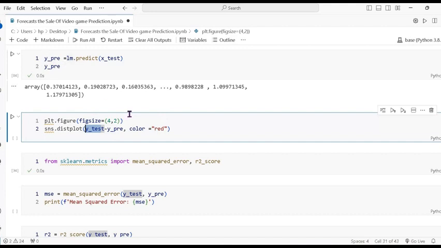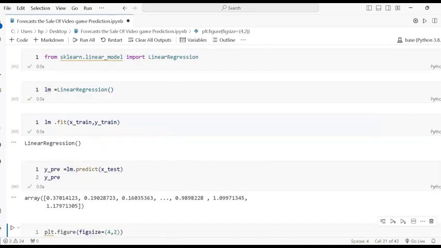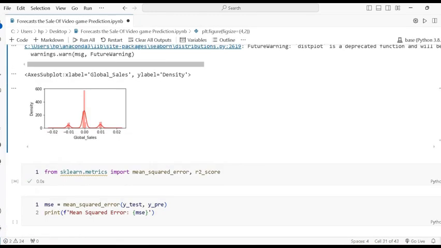Y predict is a variable name, and y test data, and I have also given the color name, red. So you can see this is the global sale and this is the density, how much the density of the global sale.